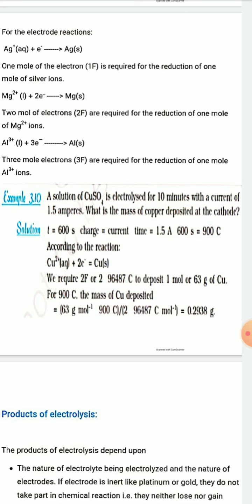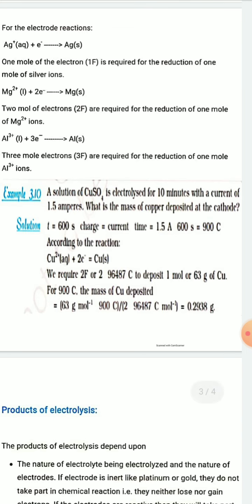One copper 2 plus ion is reduced by taking 2 electrons. That's why 2 Faraday electricity is required for reduction of 1 mole of copper 2 plus ion. 2 Faraday means 2 into 96,487 coulomb charge is required for reduction of 1 mole of copper 2 plus.